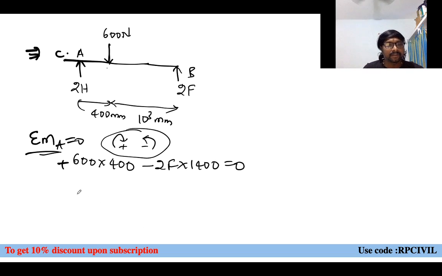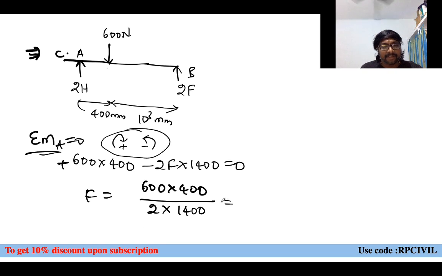Then if you apply this, what F value will we get? That F equal to, if you simplify this, 600 into 400, right? So what is that F? 600 into 400 divided by 2 into 1400.